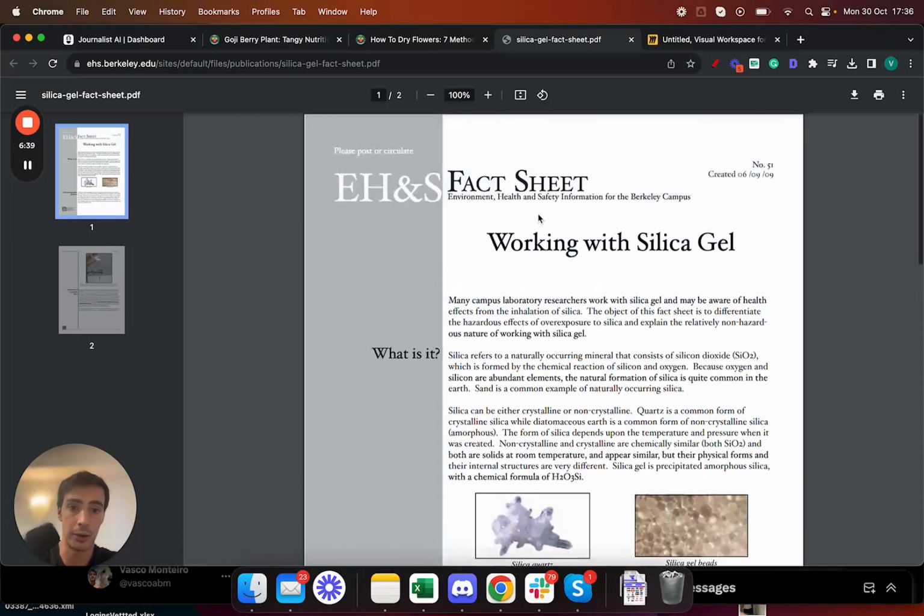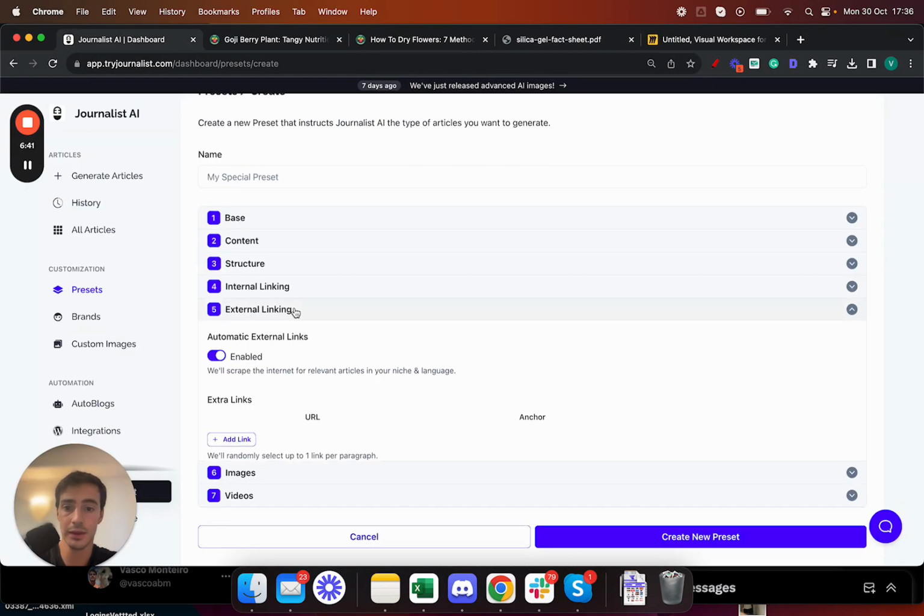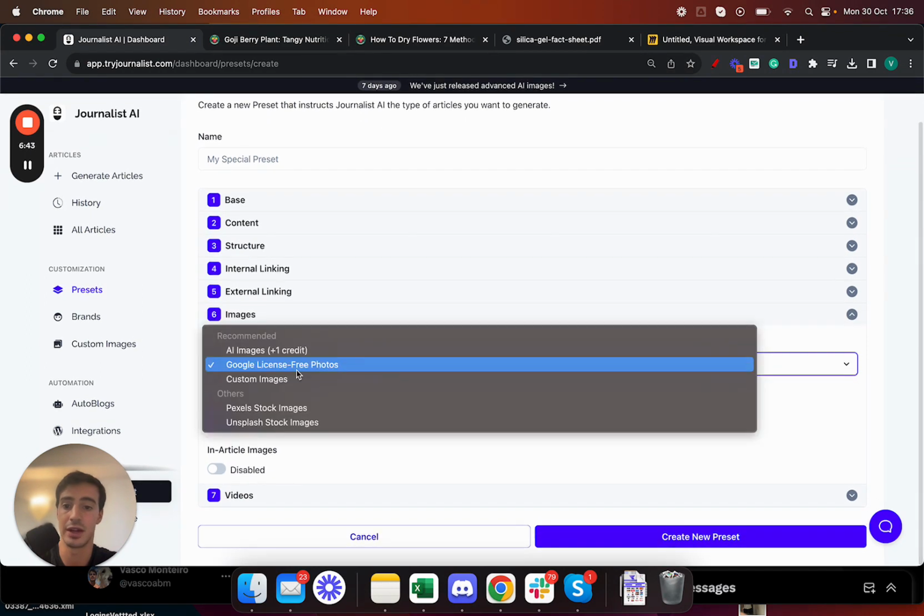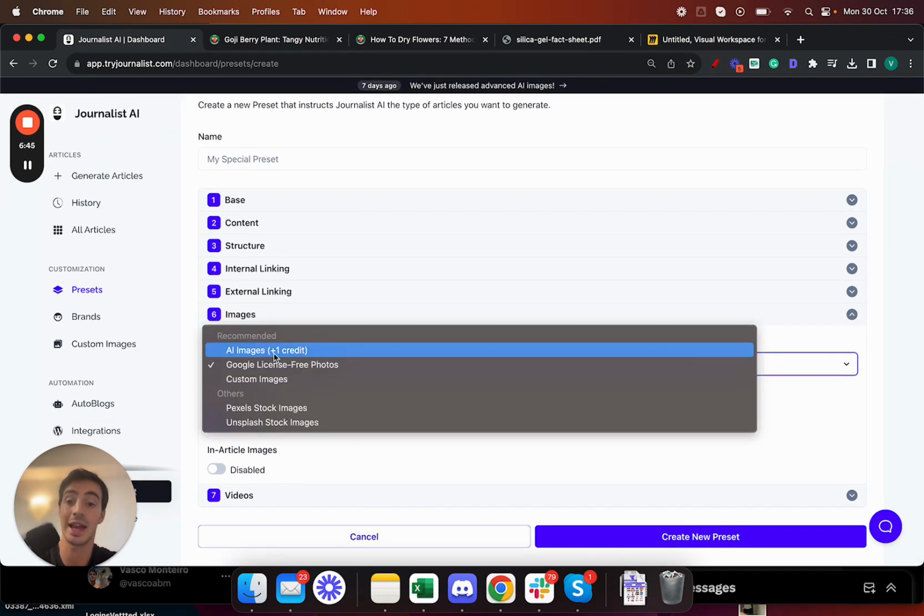Then, of course, the images. You can have Google license-free photos. You can have custom AI images, or you can use your own images or even stock photos, right? And you can set them up to be a featured image or in-article images.